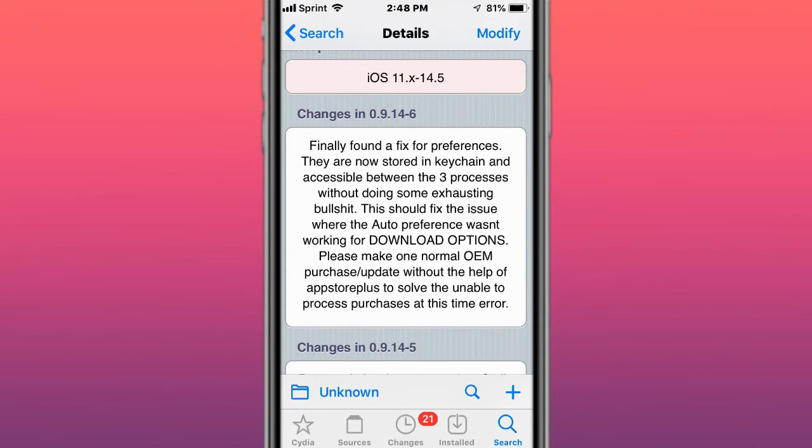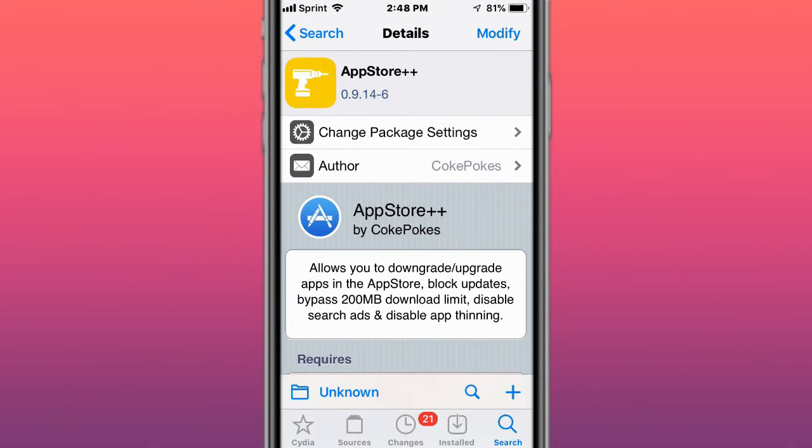Please make one normal OEM purchase update without the help of App Store Plus Plus to solve the unable to purchase at this time error. That's a big error. So pretty cool.